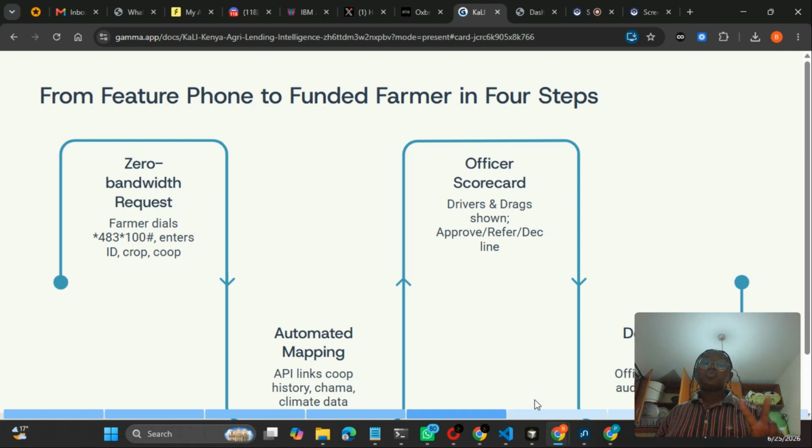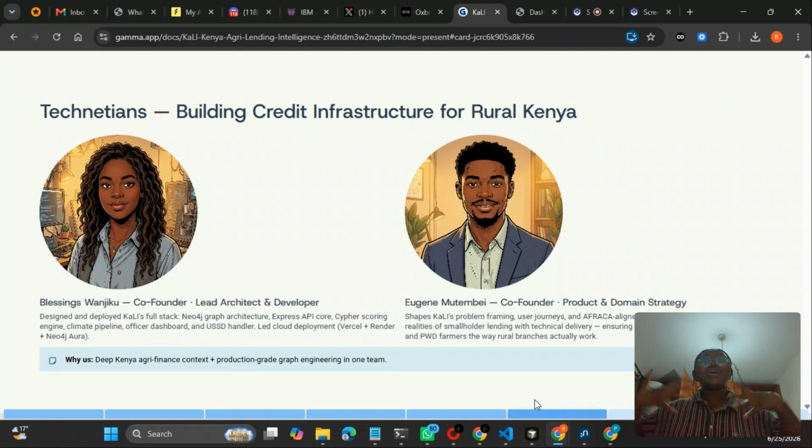So we are a team of two members, me, Blessing Wanjiku, and my lovely co-founder. His name is Eugene Mutembe. And with this, we have created Kali. What I'm about to show you is version one. We are still iterating and working to ensure that what we are providing is good enough. We have used Neo4j to ensure that we are able to create a lovely RAG pipeline, and not just a RAG pipeline. We're ensuring that using graphs, we can create the best algorithm.